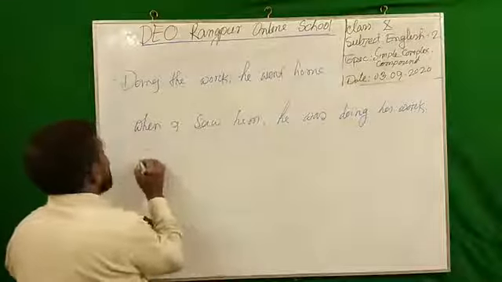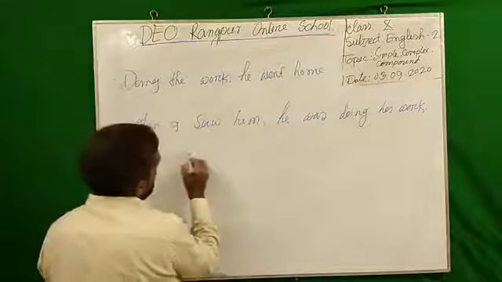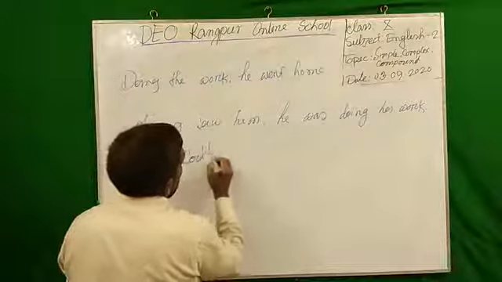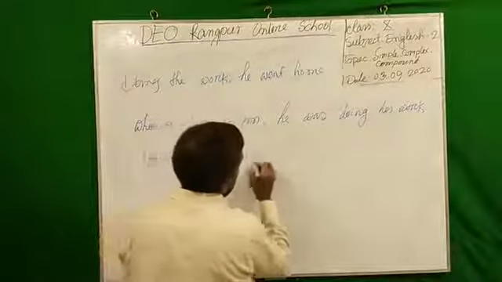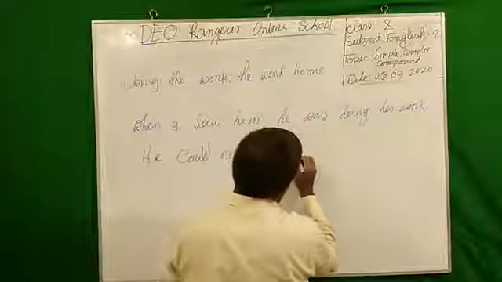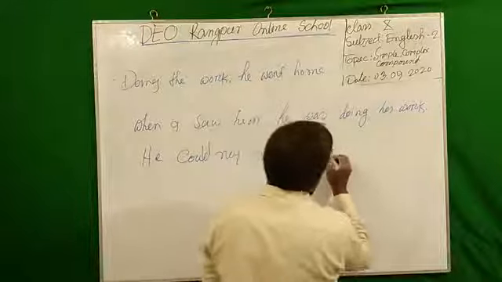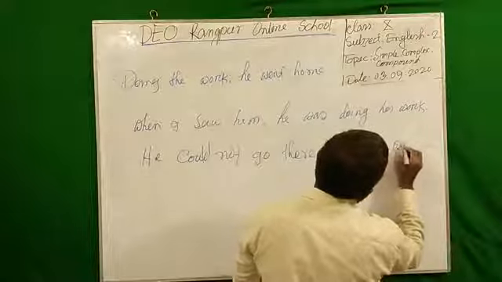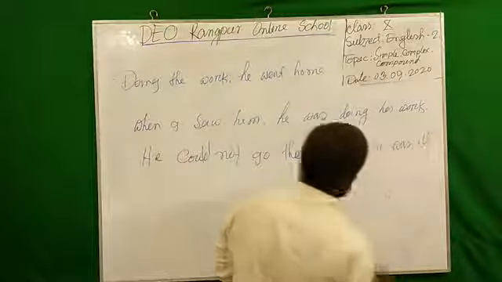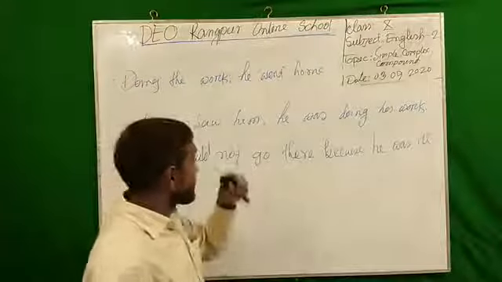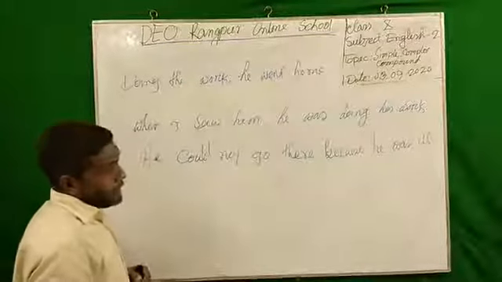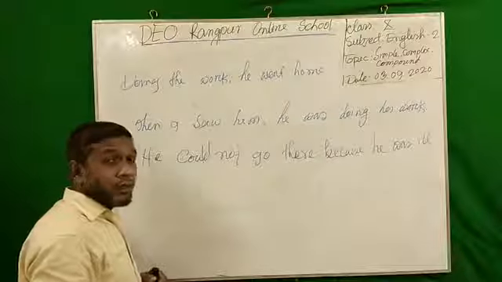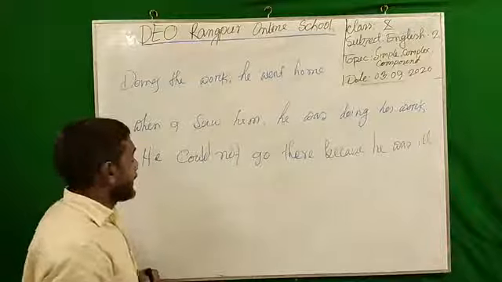I am writing another sentence: He could not go there because he was ill. This is another sentence, and you have to tell how many clauses I have used here and which clause is dependent and which is independent.